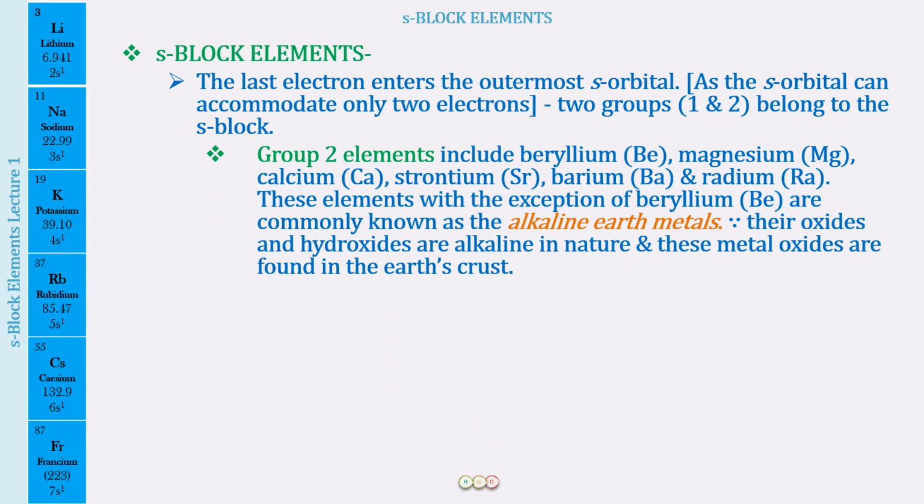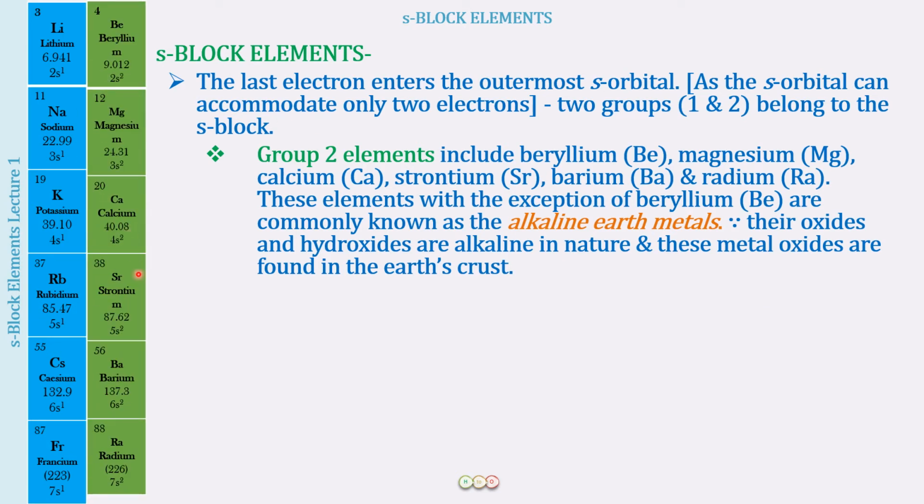So the next we have is the group 2 elements. The group 2 elements are beryllium, magnesium, calcium, strontium, barium and radium. Apart from beryllium, all the rest are called alkaline earth metals because their oxides and hydroxides are alkaline in nature, and the metal oxides are found in the earth's crust.